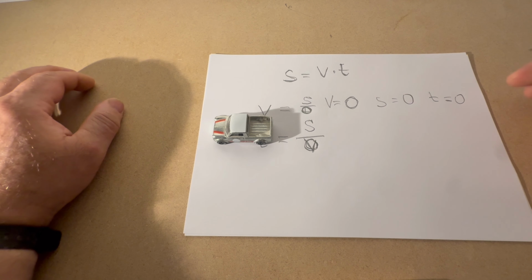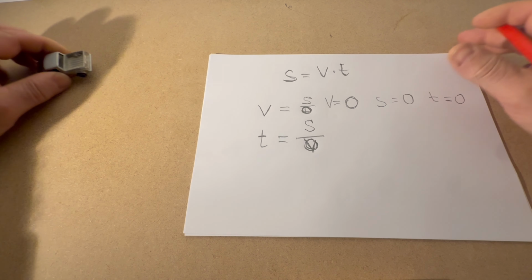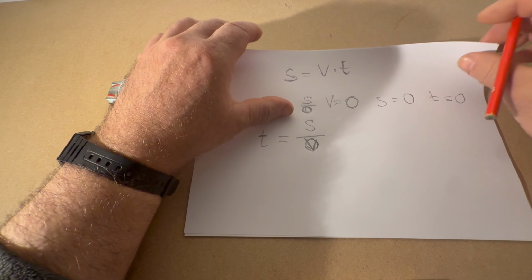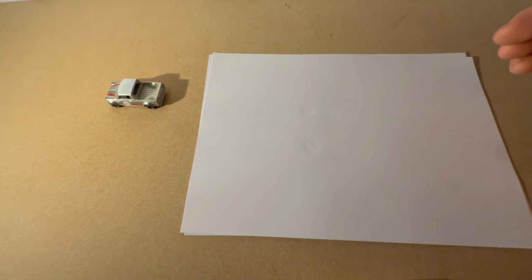So this is an example from the physics department, and again, nature does this division with no problem at all.